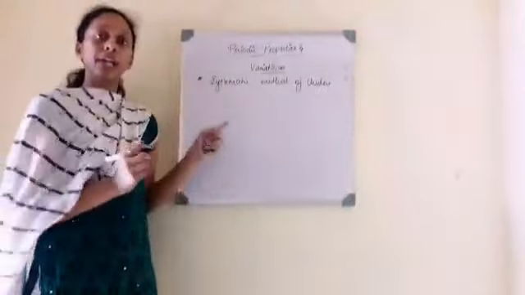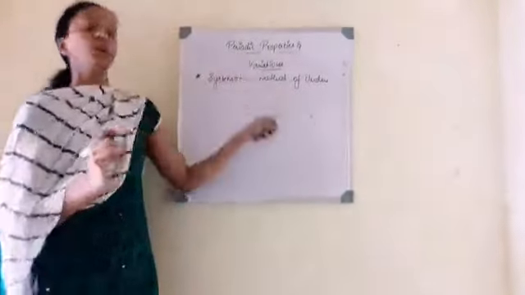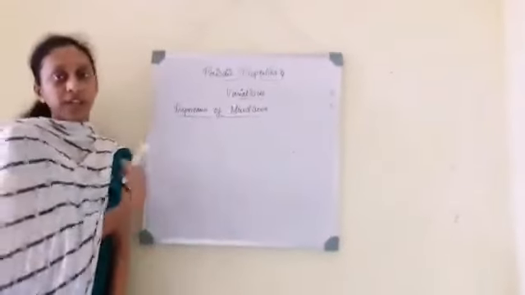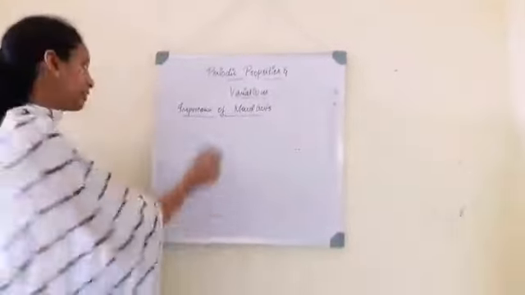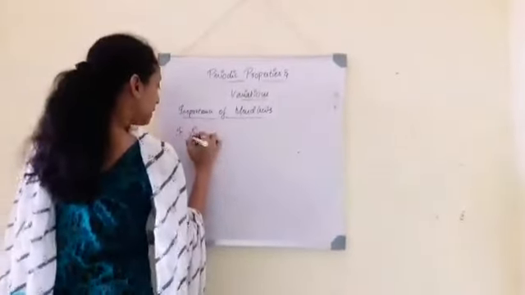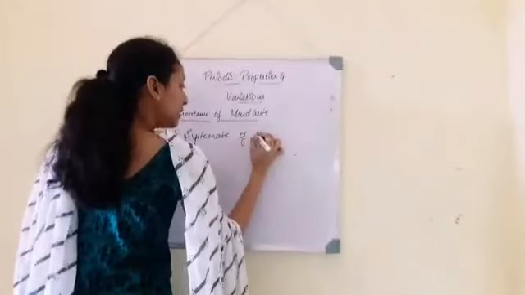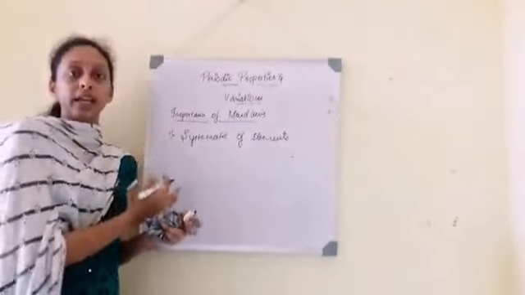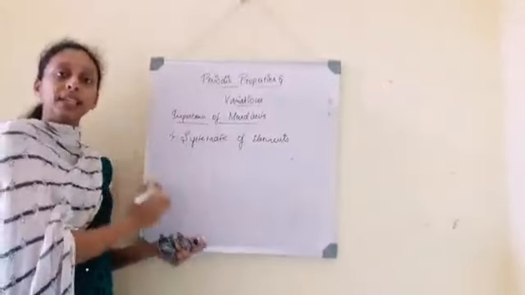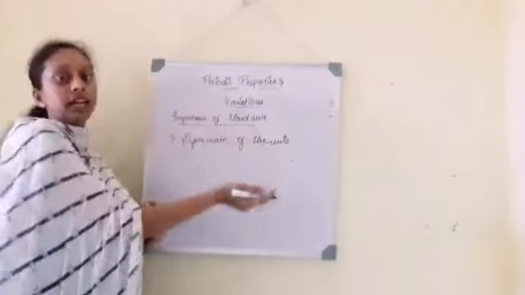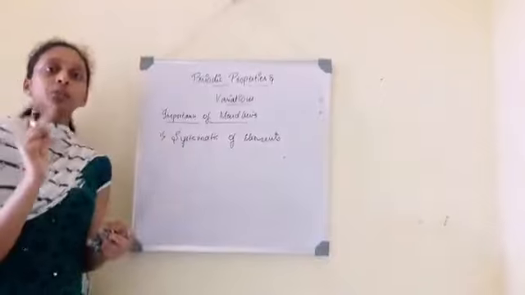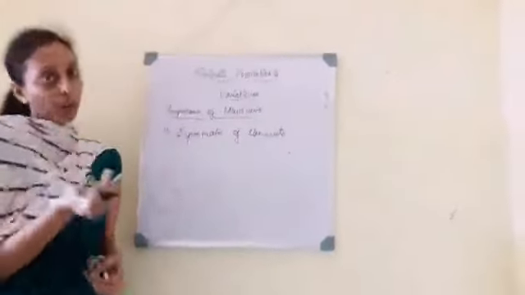If the property of one element is known, the properties of other elements can be understood. We study the property of one element, and by knowing it, the properties of other elements can also be studied. For example, two elements belonging to the same group will have similar properties.